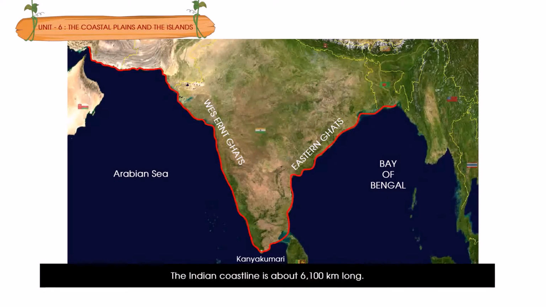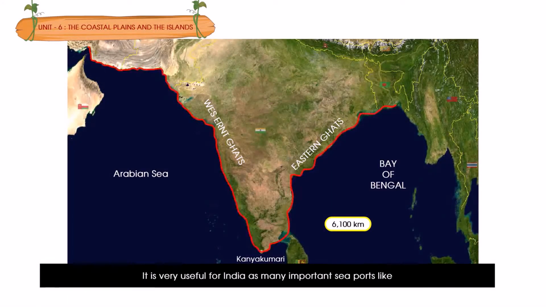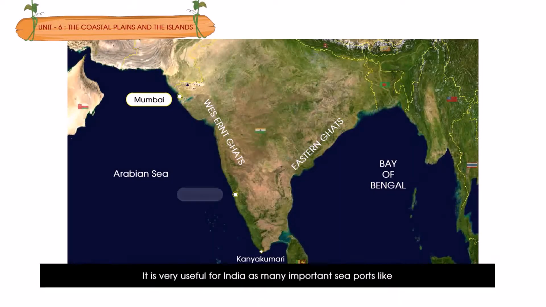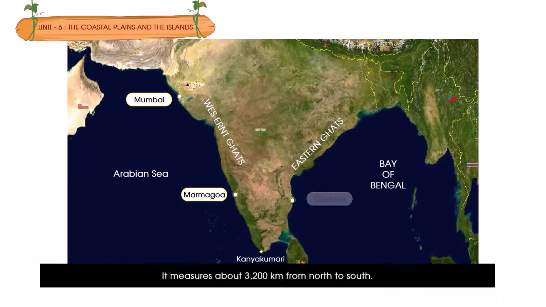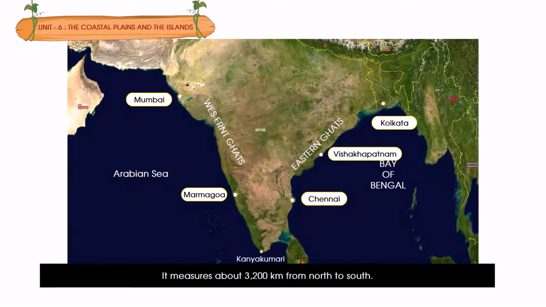The Indian coastline is about 6,100 km long. It is very useful for India as many important seaports like Mumbai, Marmagaon, Chennai, Vishakhapatnam, Paradip, and Kolkata have developed along the coastline.